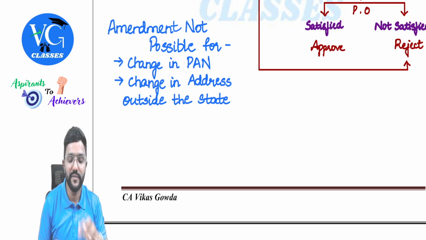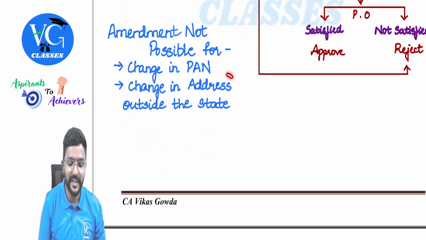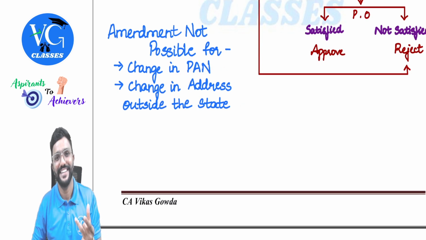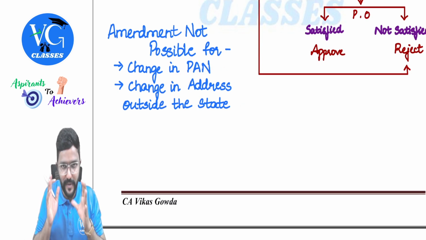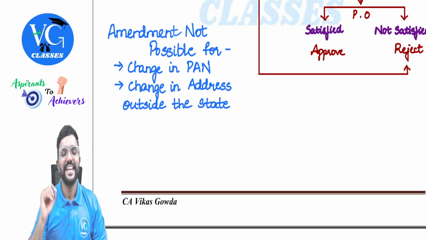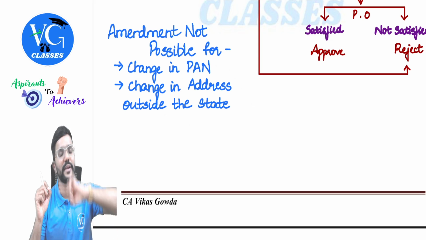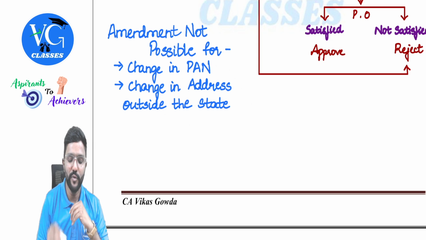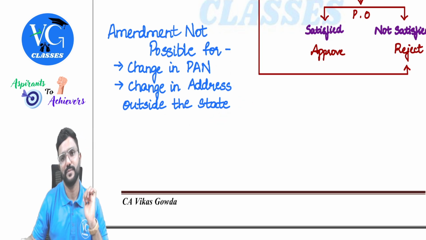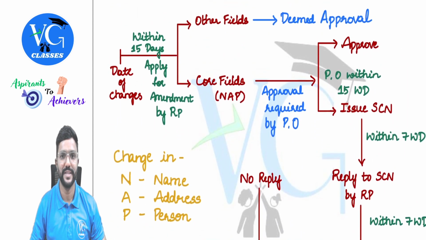Okay. Next, if there is a change in address, it is part of core fields. But if the address is changed outside the state, then I cannot apply for amendment. For example, I am shifting my business from Karnataka to Tamil Nadu. In that case, as it is a change in state, I need to apply for cancellation of registration in Karnataka and apply for a fresh registration in Tamil Nadu, guys. Is that clear? So in both these cases, amendment is not possible. Yes, I will just show you the chart.